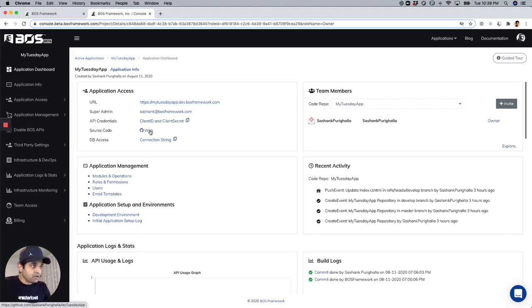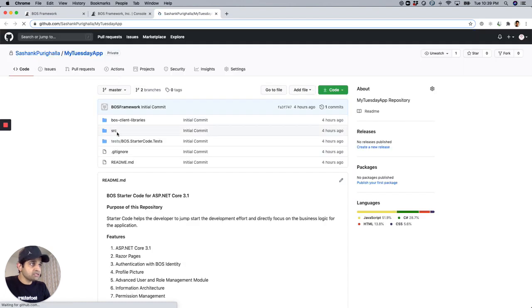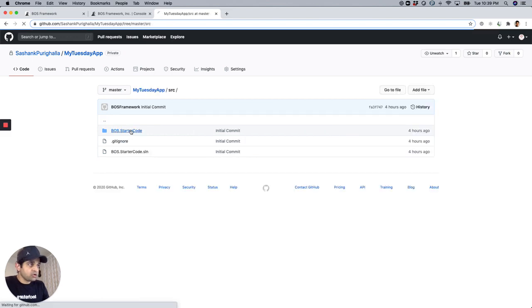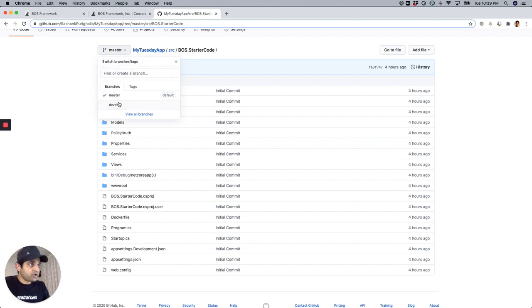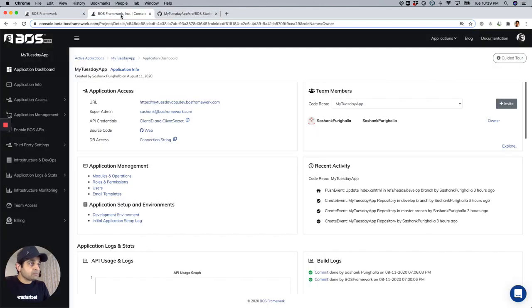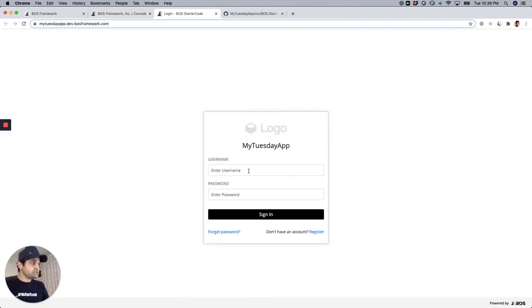the web source code. So this is opening my GitHub, my private GitHub, as you can see, right? So it is MVC code in .NET Core, my develop branch. That's the application that has been created. It's a very simple application, so I'm going to log in with the credentials that we created earlier.